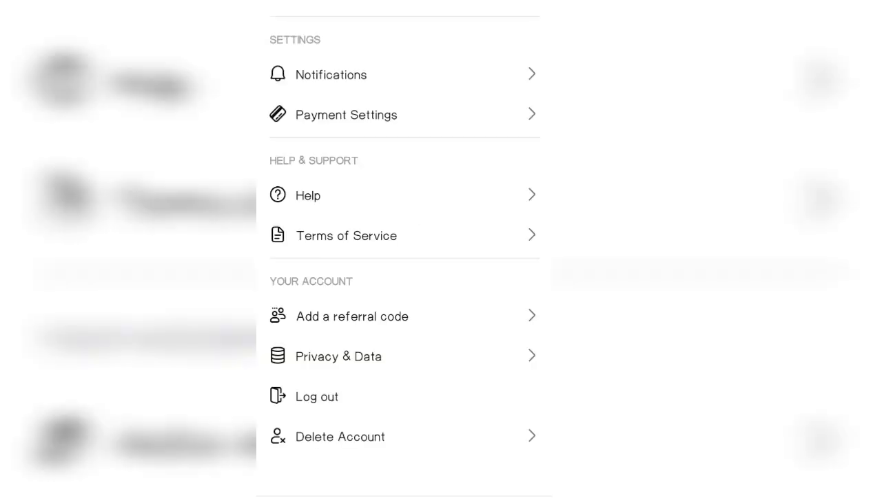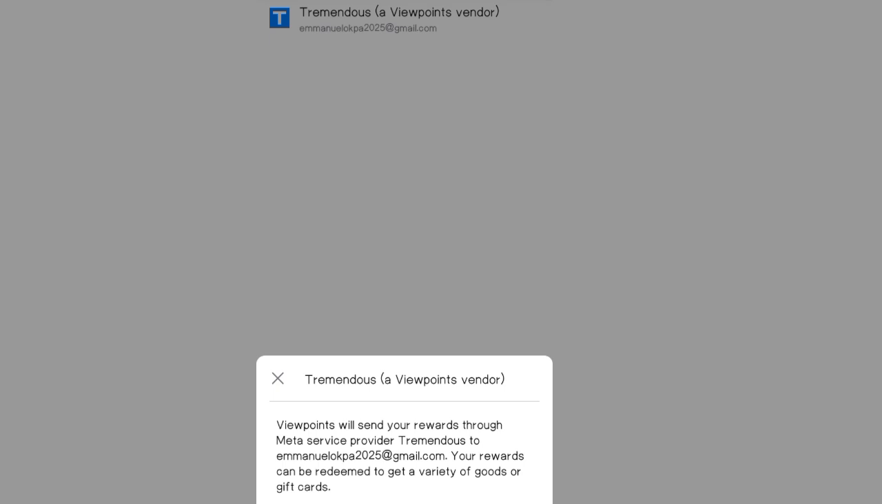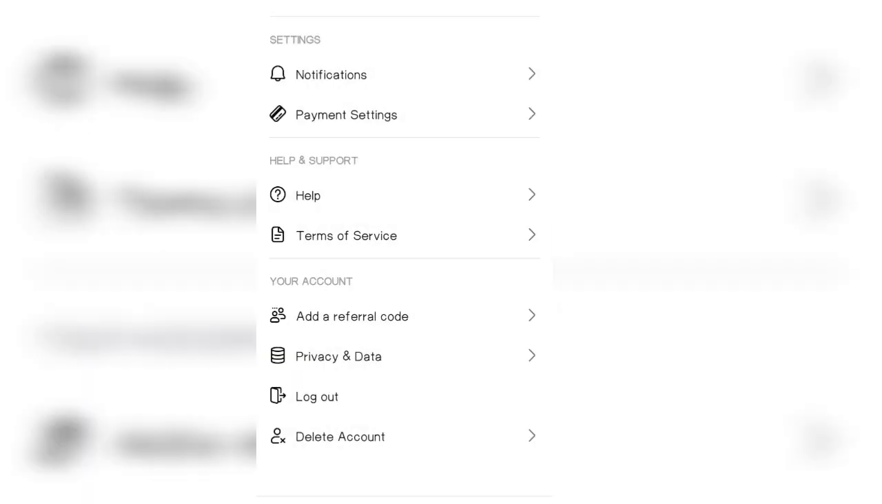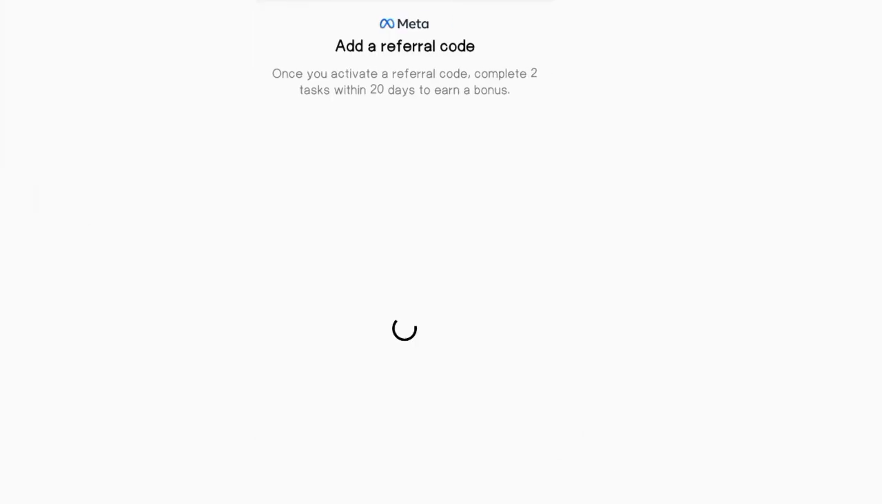All right, so let's see what we have at the payment setting side. As you can see, this is a vendor that pays you when you hit the threshold, which is up to like $30. This is a vendor that comes in and pays you. So when you have up to $30, definitely you're going to be exchanging your rewards. You're going to be exchanging your reward by using a gift card.